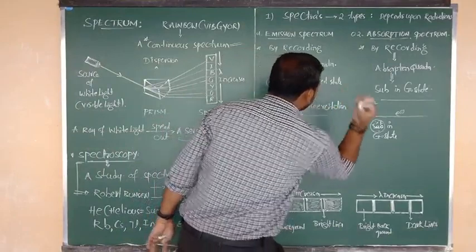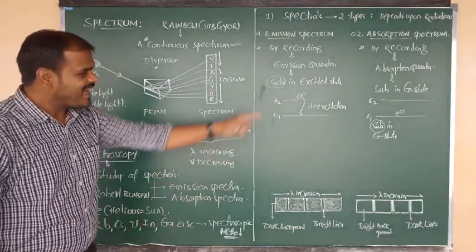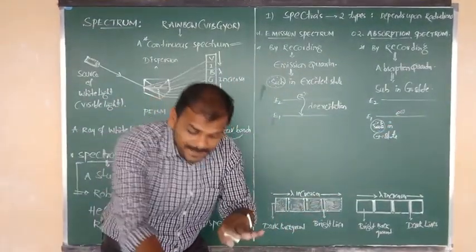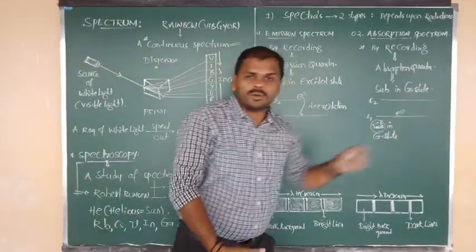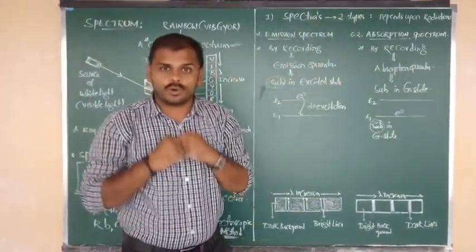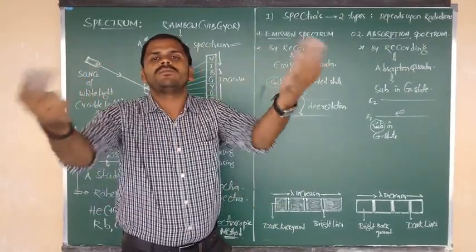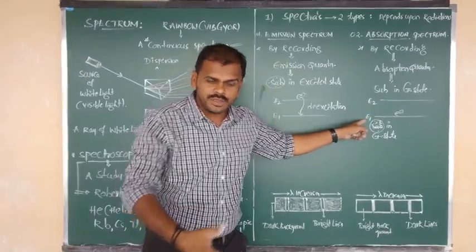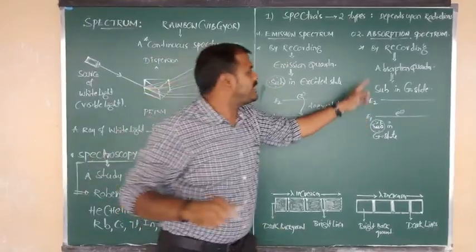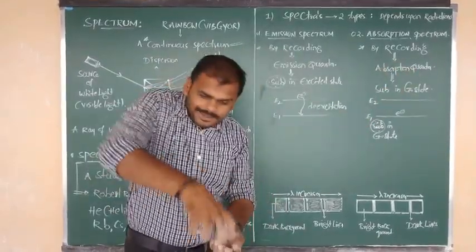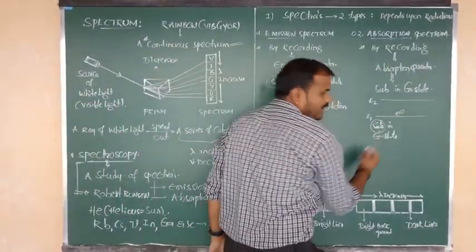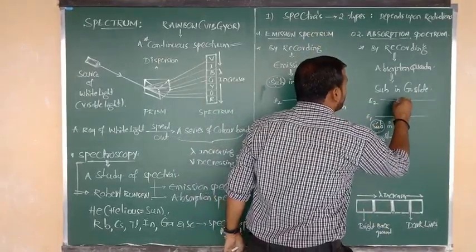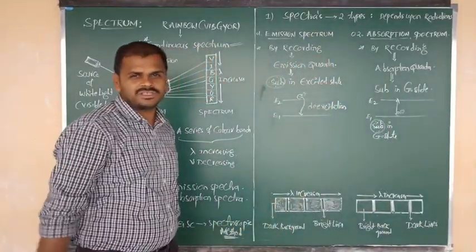What can we say about excitation? You see there, the electron was present in the ground state. By the absorption of a certain amount of quanta from a respective source, maybe from light, maybe from electricity, whatever that may be, the electrons present in the ground state absorb a certain quantity of quanta, and the electron will get excited. I mean, it will move from a lower energy level to a higher energy level.